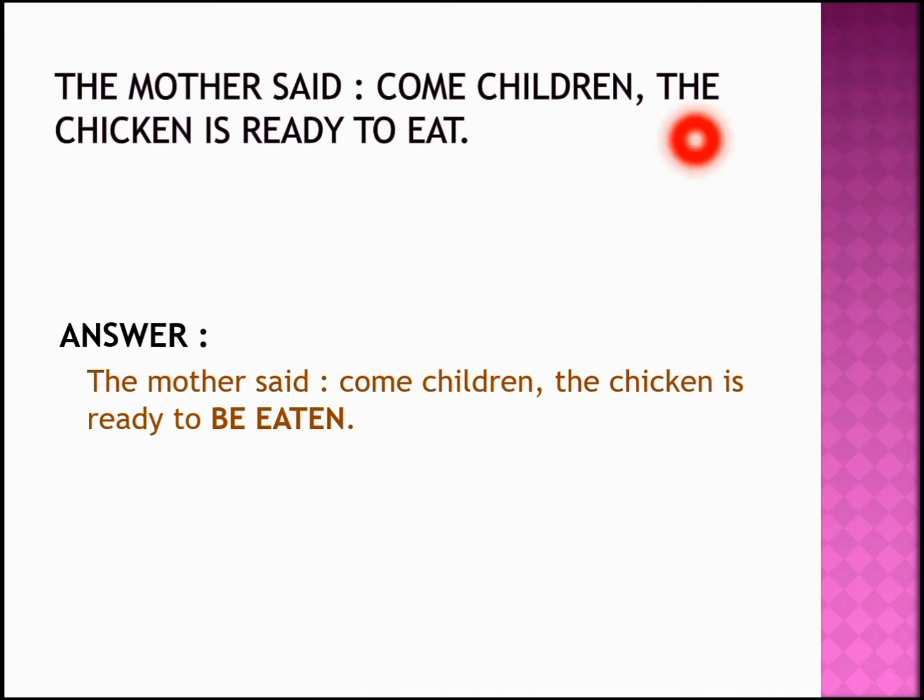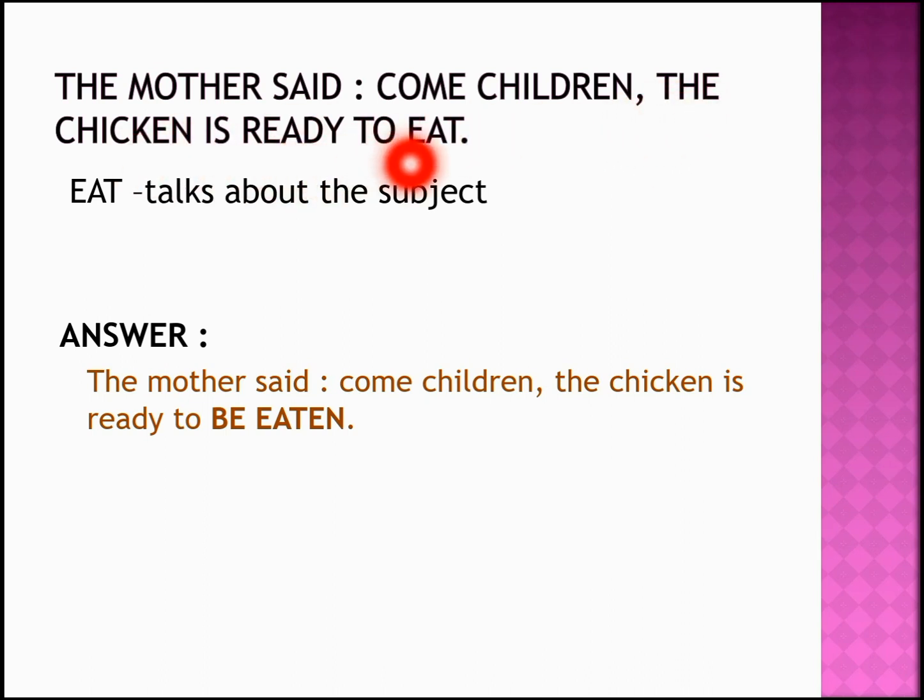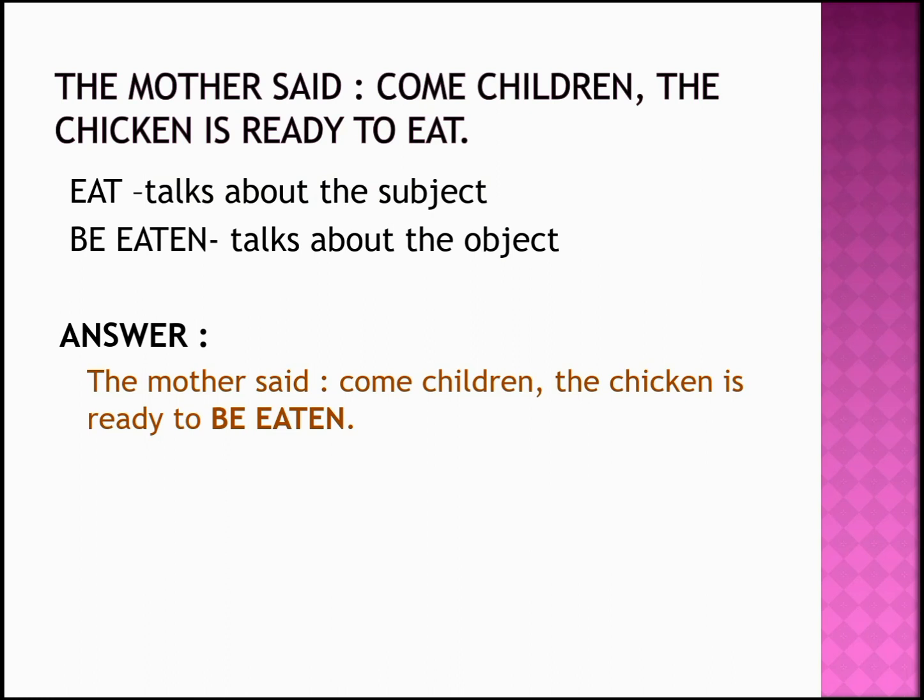Now, look at the difference. In the first statement, that is the question, you have the word eat, but in the answer, it has been changed to be eaten. Now, eat is talking about a subject. Look at the statement, the chicken is ready to eat. The chicken is not something that is going to eat. The mother had invited the children to eat chicken, right? But your first statement says the chicken is ready to eat, which means the chicken itself is ready to eat. So I have changed it to be eaten, which is talking about the object. So the statement becomes, "Come children, the chicken is ready to be eaten."